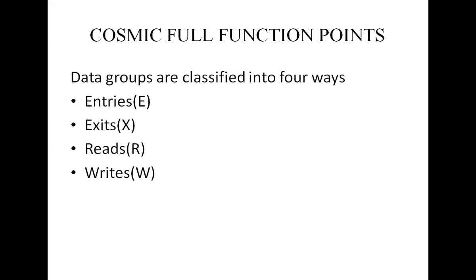Reads are data movements that move data groups from persistent storage, such as a database, into the software component. Then writes are data movements that transfer data groups from the software component into persistent storage. So these are the 4 data groups classified here. Clear?